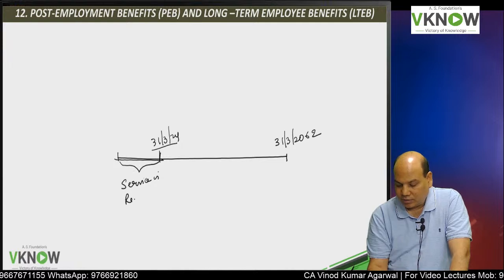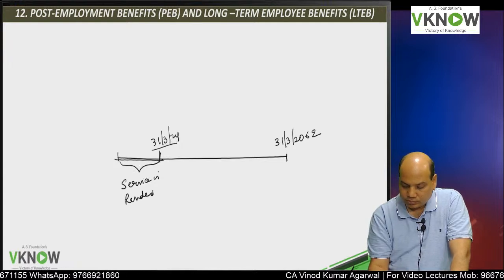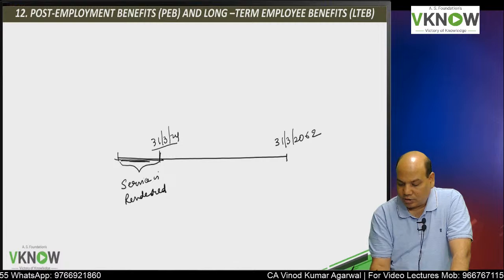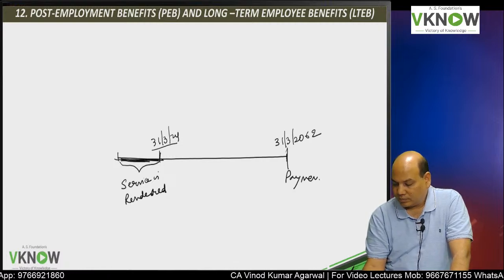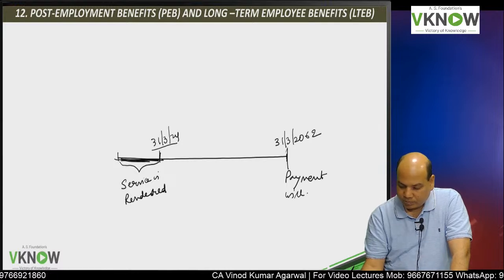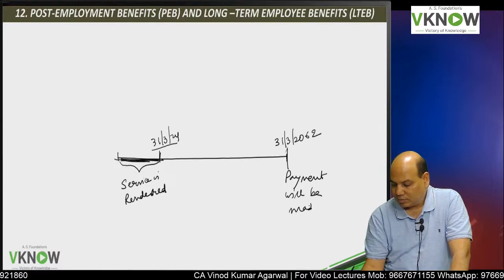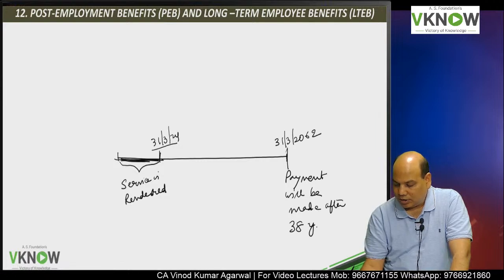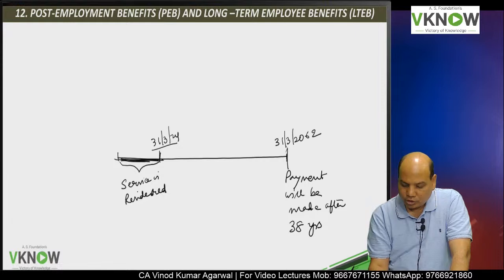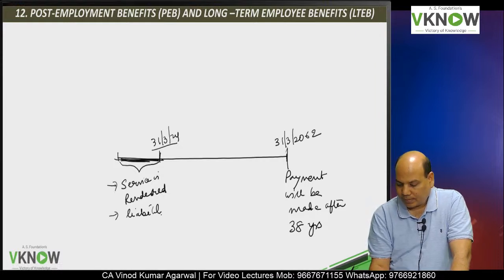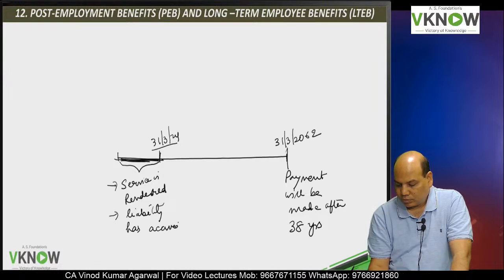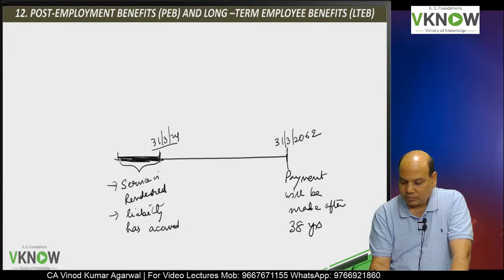Service is rendered in this financial year. Payment will be made after 38 years. So the liability has accrued because he has rendered the service.